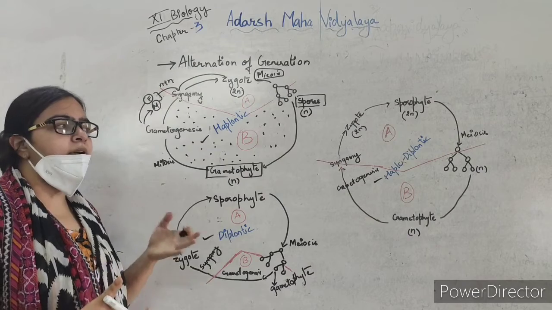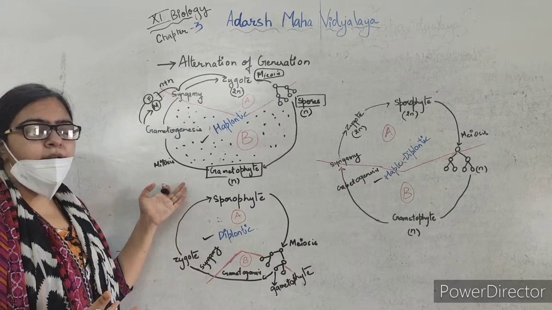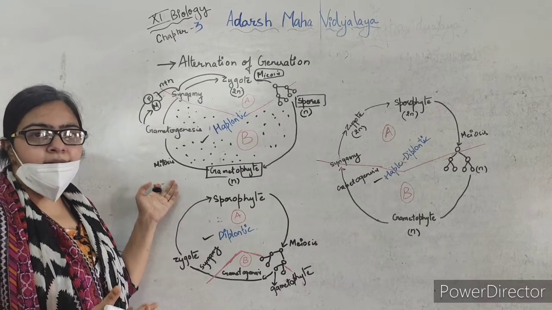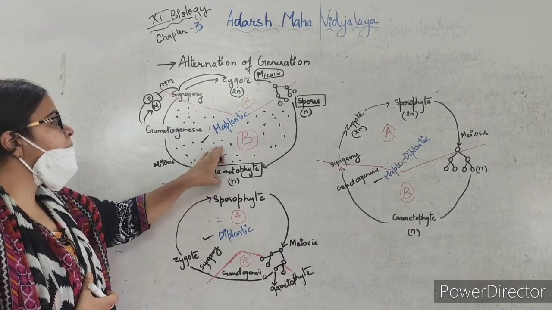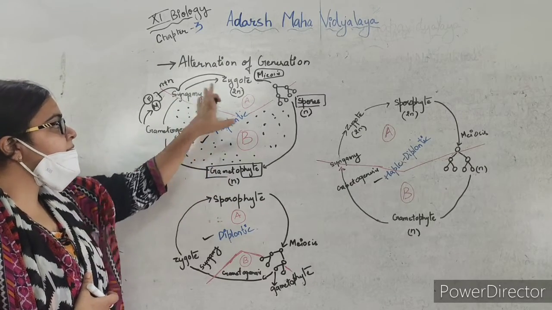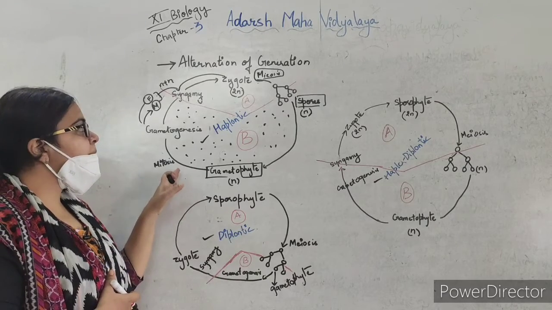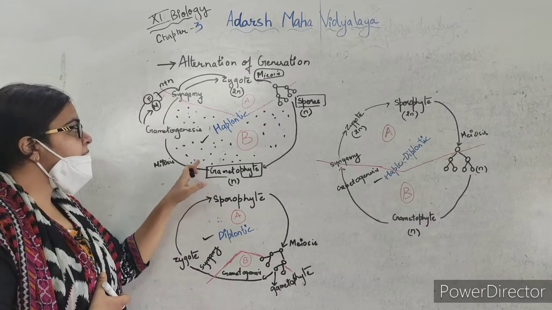If the main plant body is haploid, we say the organism is haploid. As we humans are diploid, our chromosome number is 46, that is 23 pairs. But in algae generally the main plant body will be haploid. So when we talk about the life cycle, we have to maintain the ploidy of the organism in the final stage.